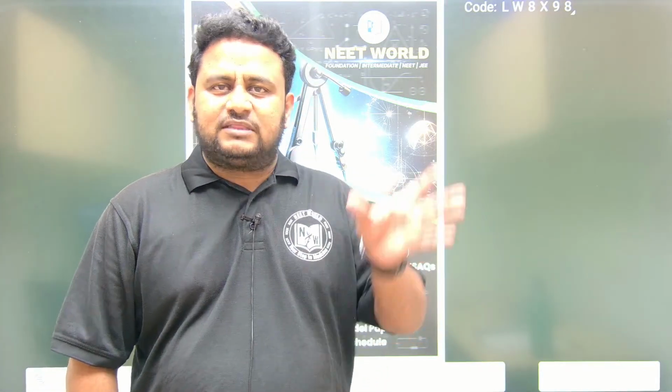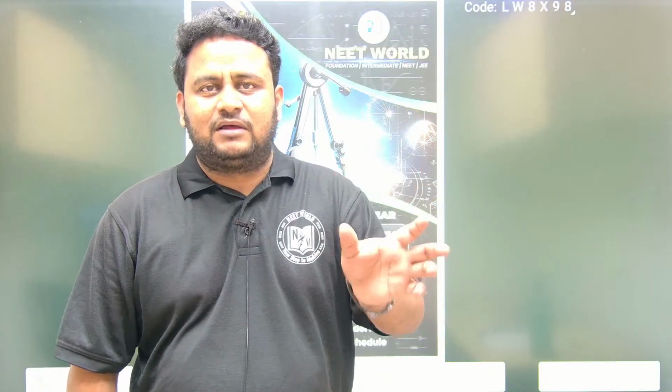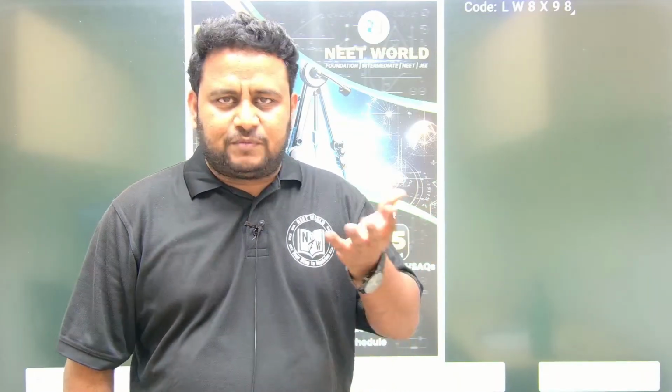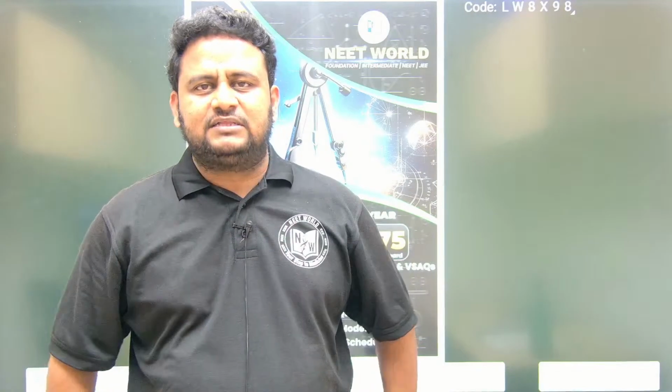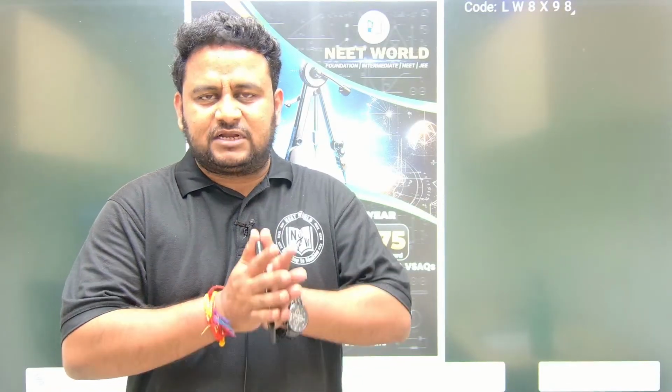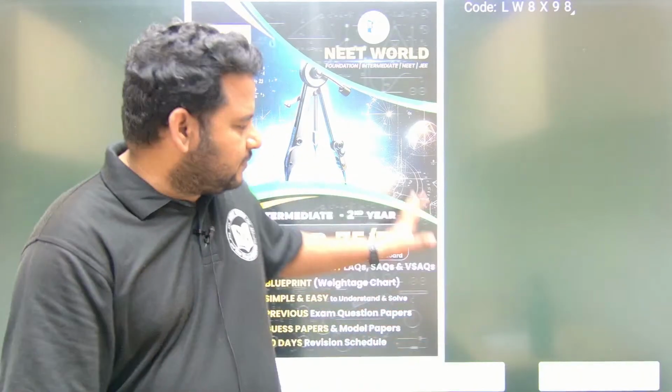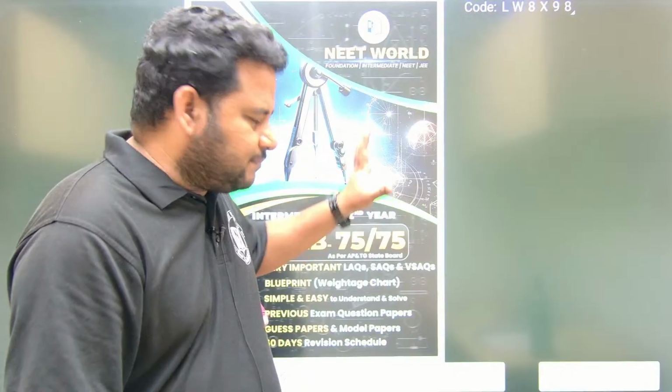So integration is all about what? Integration is all about bringing the question to a form where you can directly apply the formula. To bring it to that form, we have various methods. For example, the method of trigonometric substitution, the method of partial fractions, the reduction formula, completing the square method, integration by parts. Like that various methods are there, including the method of using some special integration formulas. So let us solve them in detail, with some basic concepts also.